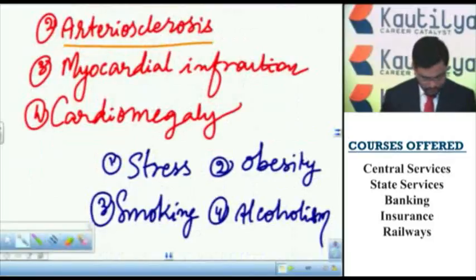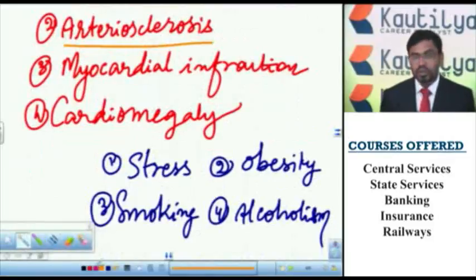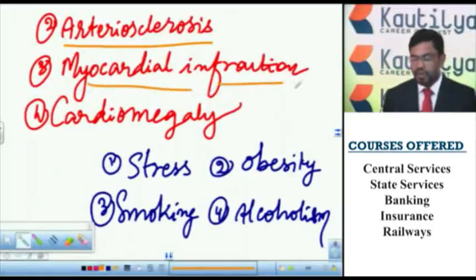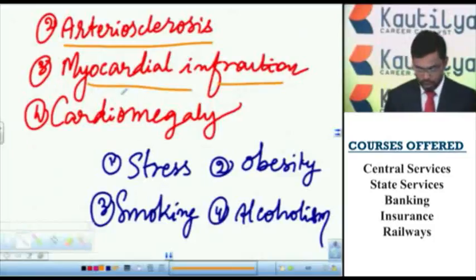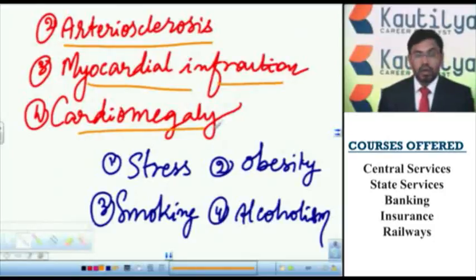And myocardial infarction. That means if the heart muscles are infected, thereby the heart functioning stops. So this infection of heart muscles is called myocardial infarction. And cardiomegaly, when the thiamine vitamin, that is B1 vitamin, is severely deficient, the heart muscles enlarge in size.